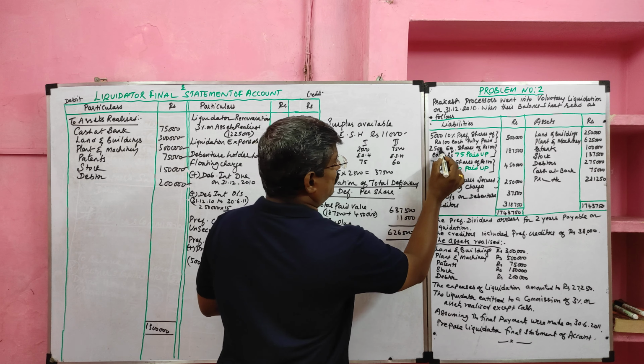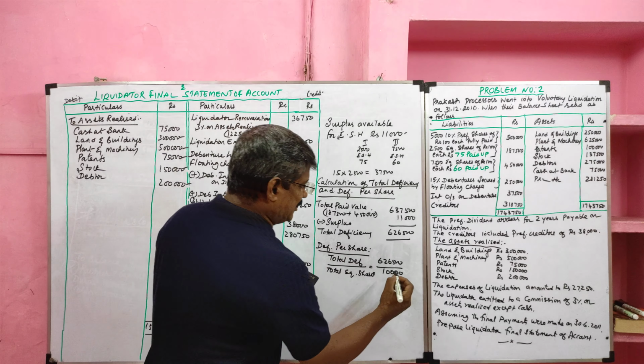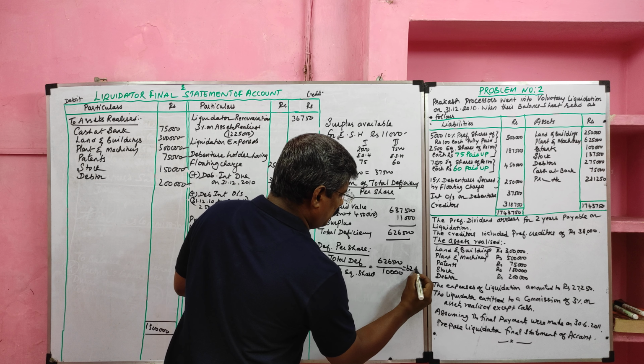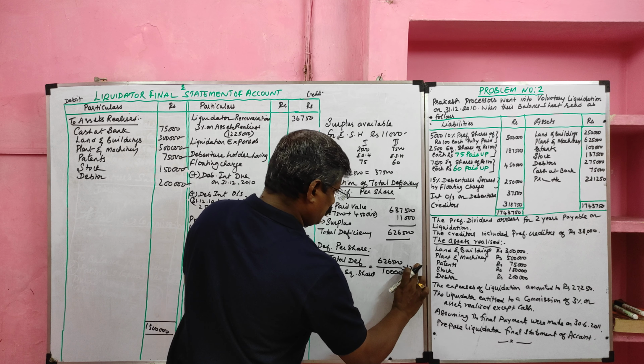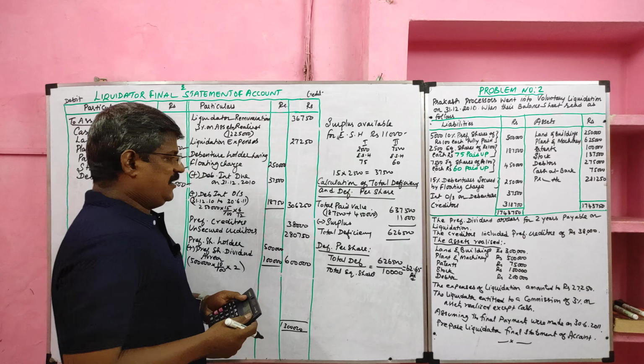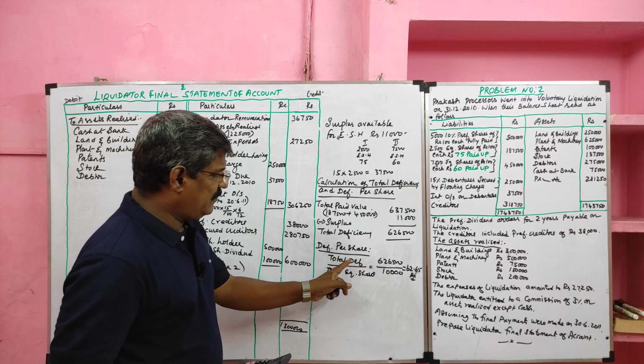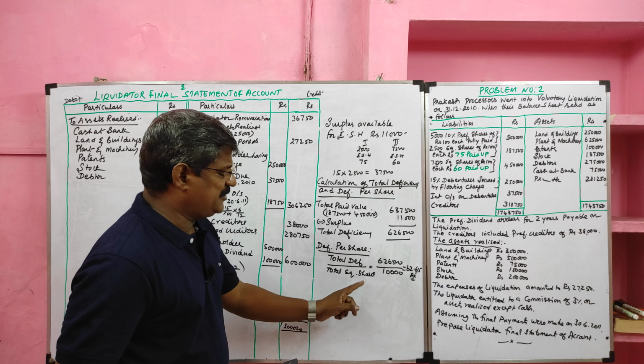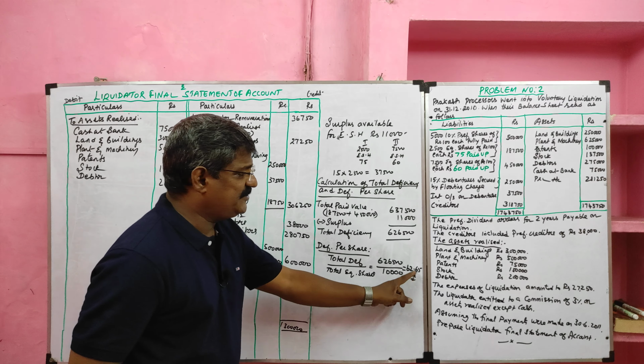So 6,26,500 divided by 10,000, the deficiency per share is 62.65 rupees. Deficiency per share formula: total deficiency divided by total equity shares.